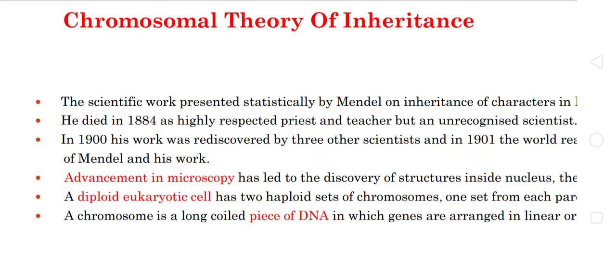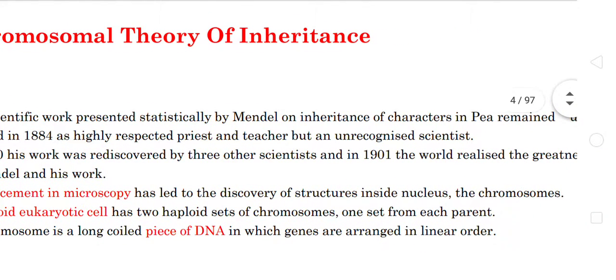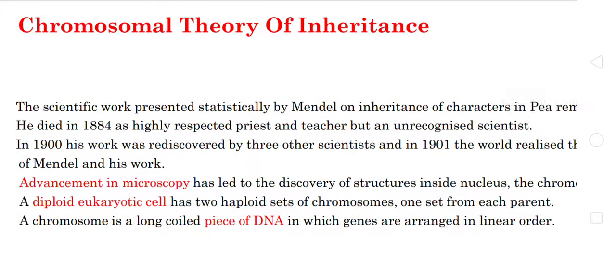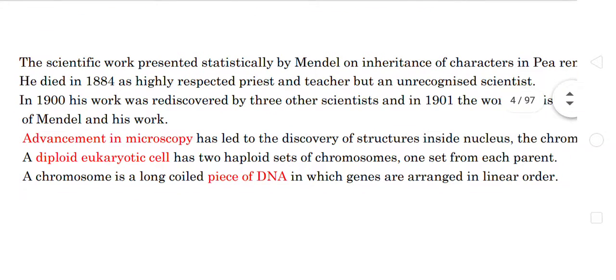A chromosome consists of various structures. In diploid eukaryotic cells, two haploid sets of chromosomes are present, one from each parent, either from the maternal parent or the paternal parent. The chromosome is a condensed coiled structure, and genes are arranged in a linear order.